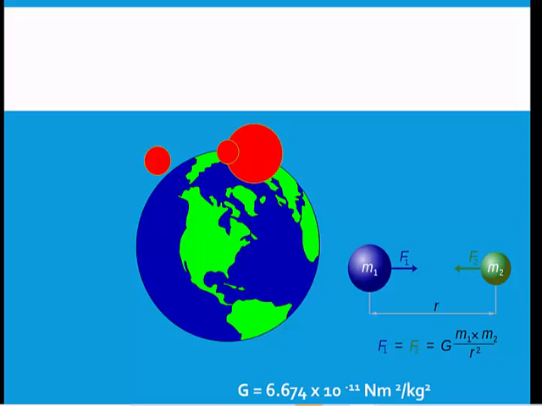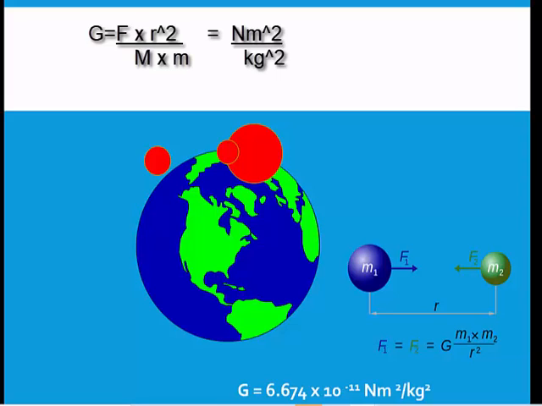Very good. All of you got that? G is equal to F into R square upon M1 into M2. All of you got that? Yes, ma'am. Okay. Now I want you to write down, keep the G aside, on one side.